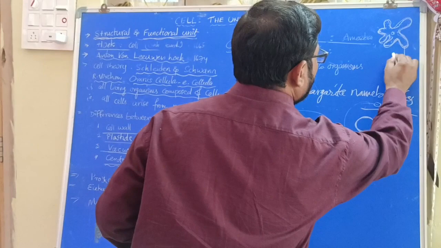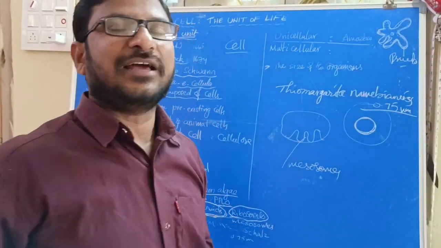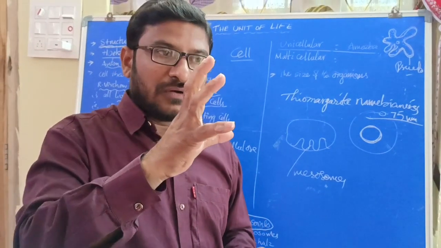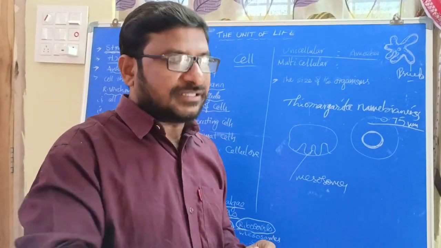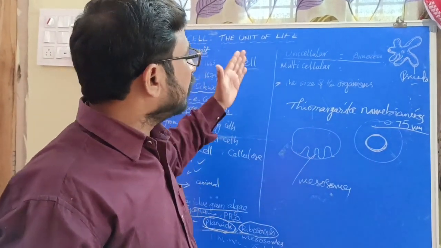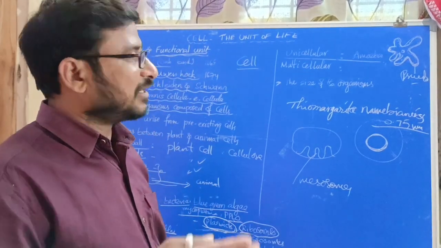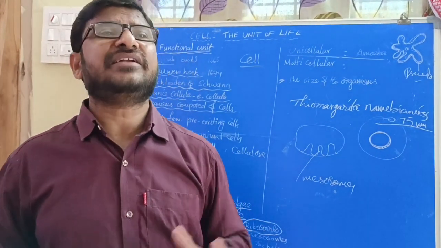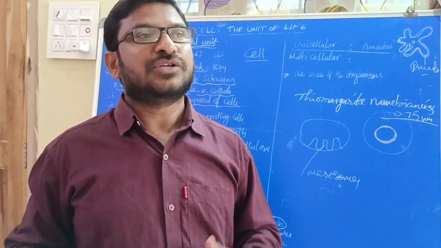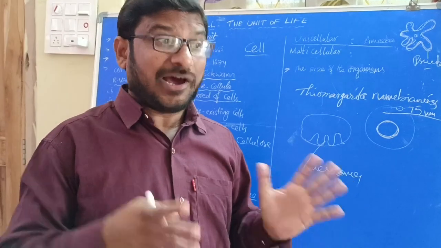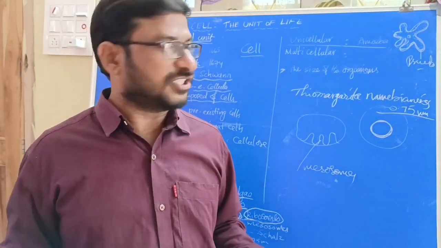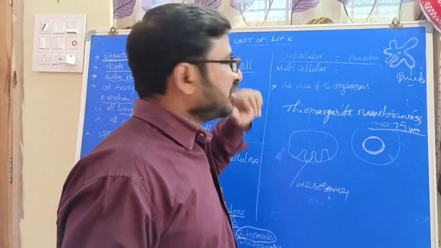Here, pseudopodia are present in amoebas. These pseudopodia help the amoeba in locomotion as well as in finding food. And multicellular organisms: multicellular means many cells are present in the organism. Different types of organs are present in them, and each organ performs different functions. This is what multicellular organisms are.